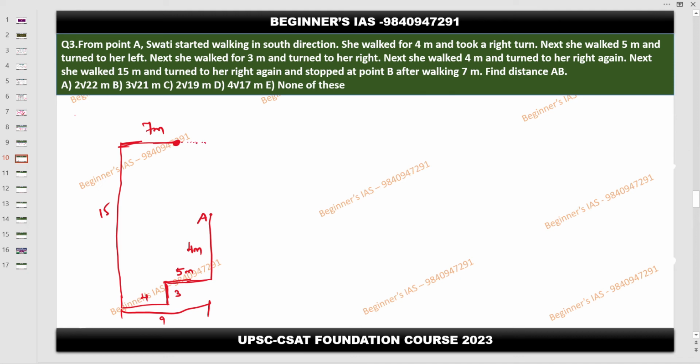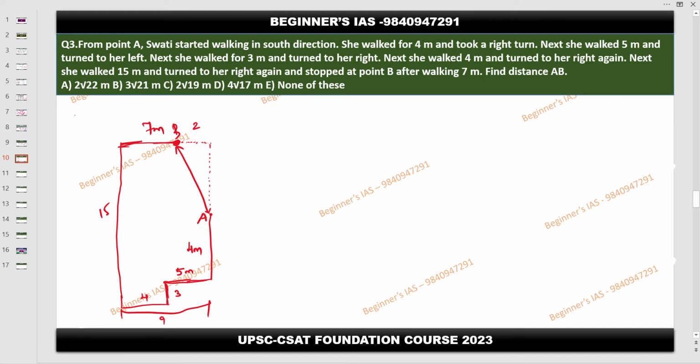What they are asking you to find out is the distance between A and B. So this is B, this is A. This distance they are asking. So AB, how could you solve that? Sir, the 2 we need, sir. That straight line 2, very good. Then this side straight line. Yes, very good. That is what I mentioned here. This is 2, then this is 2. We can form a Pythagoras theorem, right?